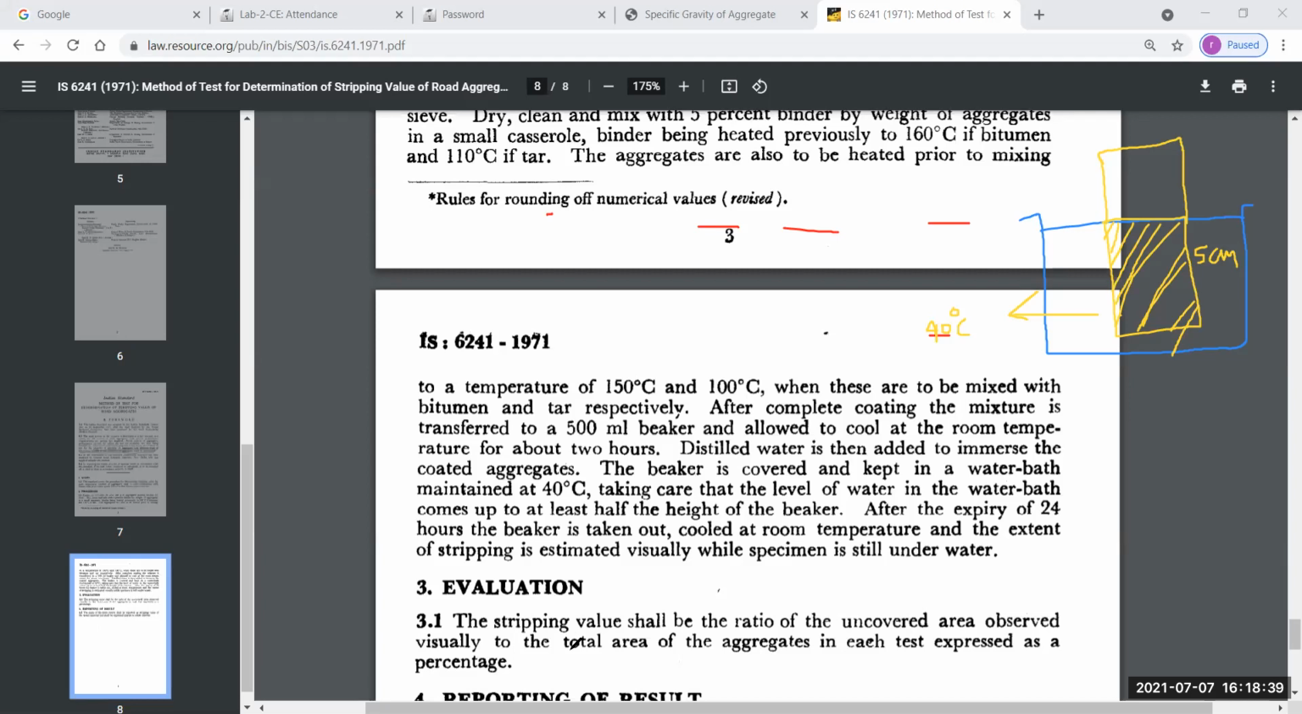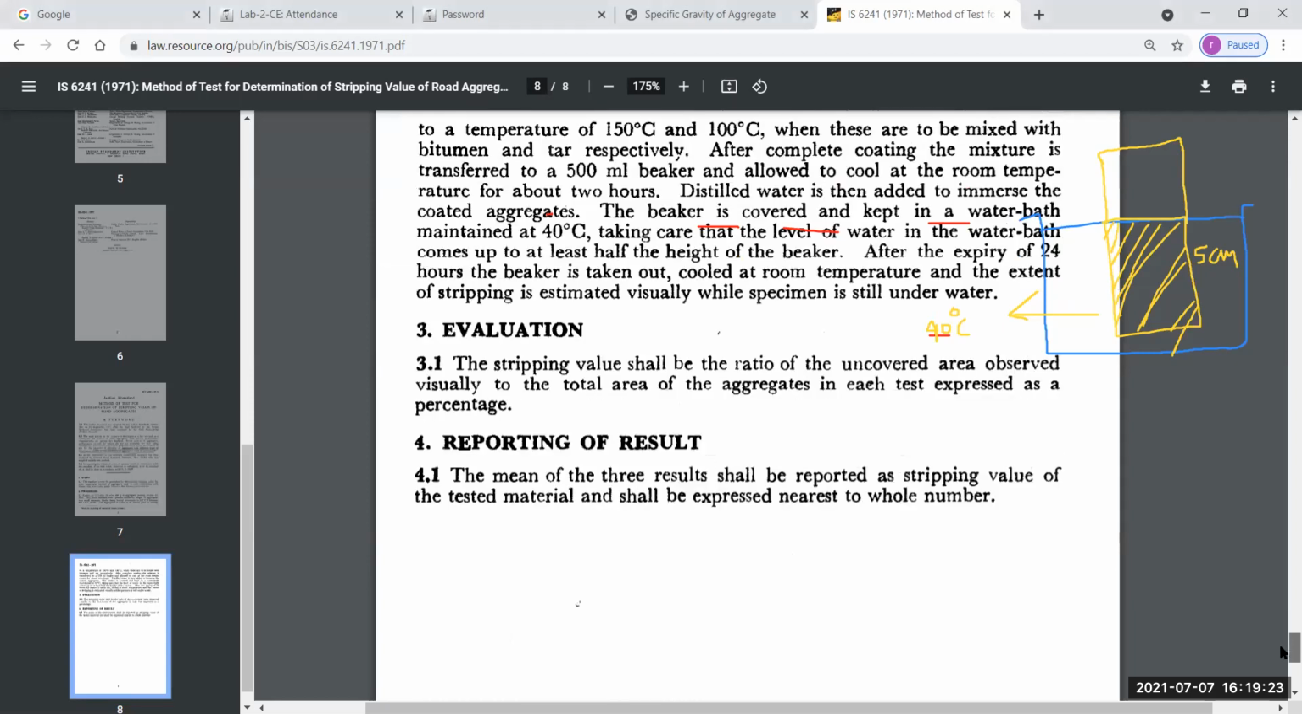Can I proceed? Yes, sir. Okay, after 24 hours, the beaker is taken out and cooled at room temperature. So basically, when we put the beaker for 24 hours in water bath, we separate out the beaker from that water bath after 1 day or after 24 hours. Then we allow it to cool at room temperature, and we check the stripping value for that particular aggregate, or we find out how much our aggregate will be stripped. Next is how we evaluate the stripping value.